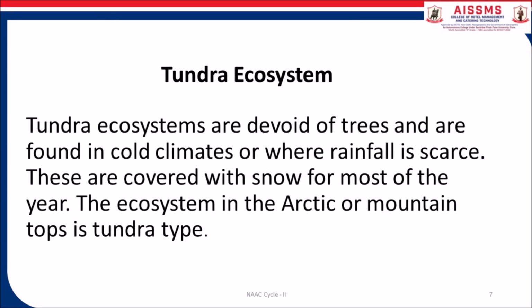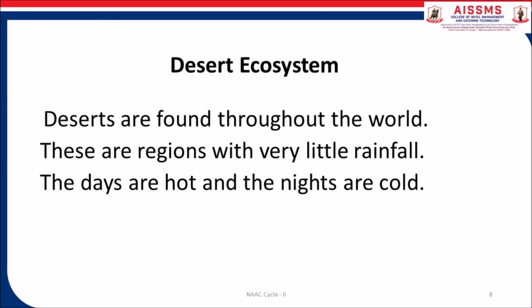Tundra ecosystem. Tundra ecosystems are devoid of trees and are found in cold climates or where rainfall is scarce. They are covered with snow for most of the year. The ecosystems on the arctic or mountain tops are of the tundra type. Desert ecosystem. Deserts are found throughout the world. These are regions with very little rainfall. The days are hot and the nights are cold.